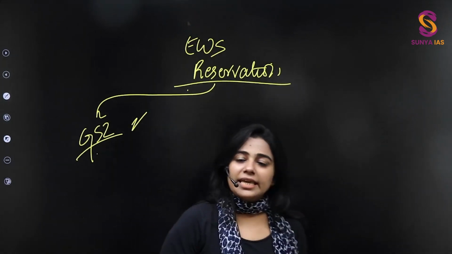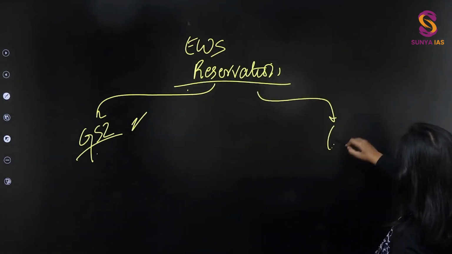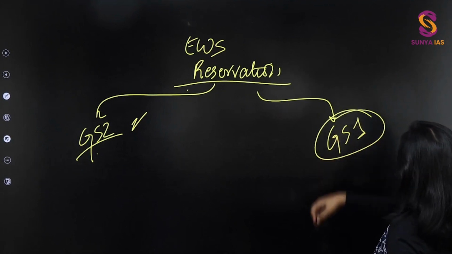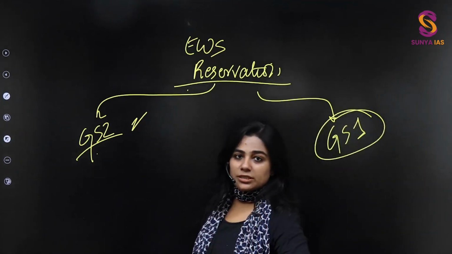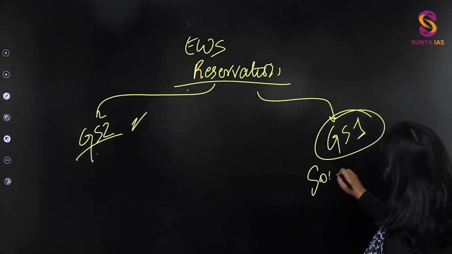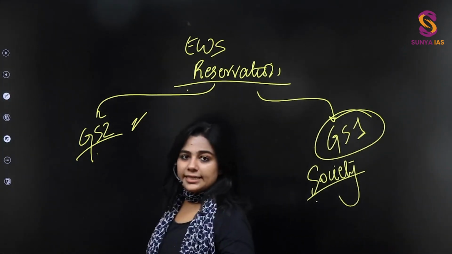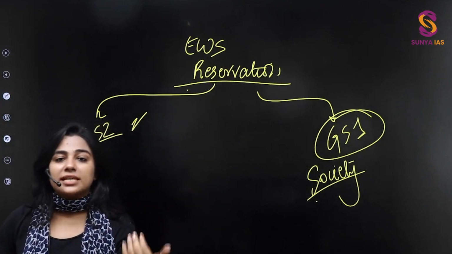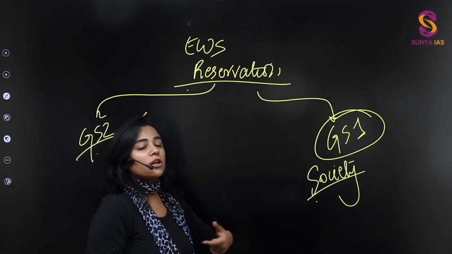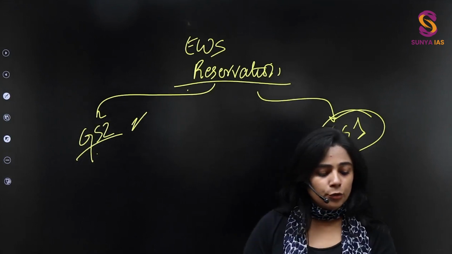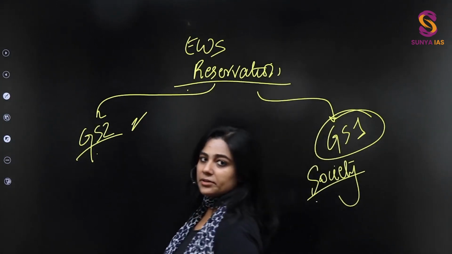But even in GS1, if you get a question about Indian society, about Indian society and caste-based reservation, and caste overall as a factor, and what are we doing to reduce caste as a factor, right?